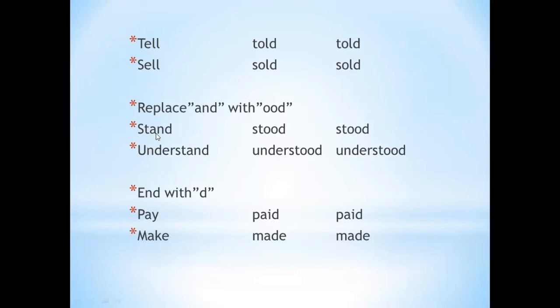The last letters are A-N-D, so we replace AND with OOD to convert it into the past tense and past participle. Stand, stood, stood.